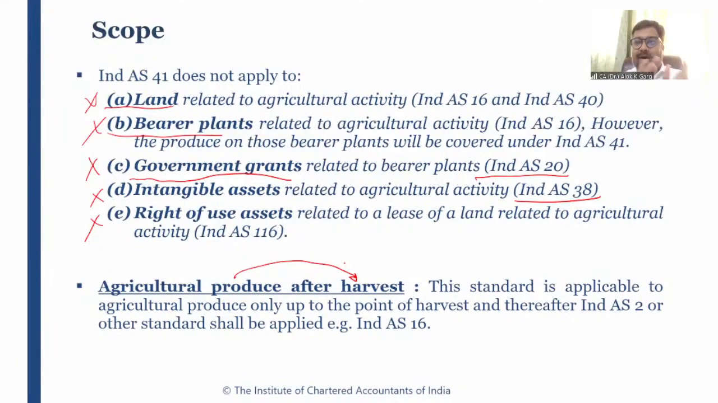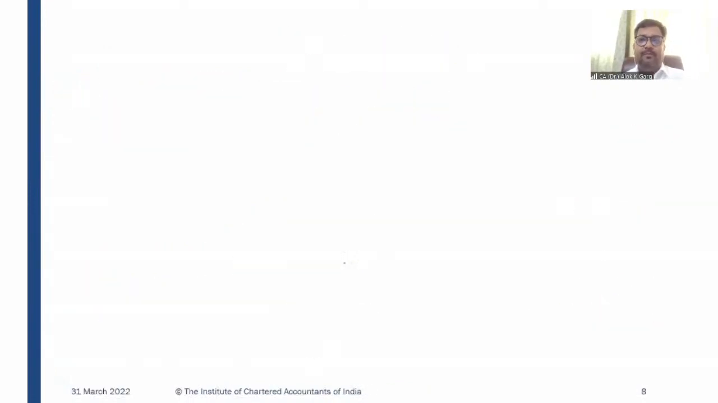So once you pluck the mangoes from the mango tree, at the point of harvest, Ind AS 41 is applicable. But after harvest, Ind AS 41 is not applicable. After harvest, probably Ind AS 2 or another standard will be applicable. What does it mean? Let me tell you with the help of an example.